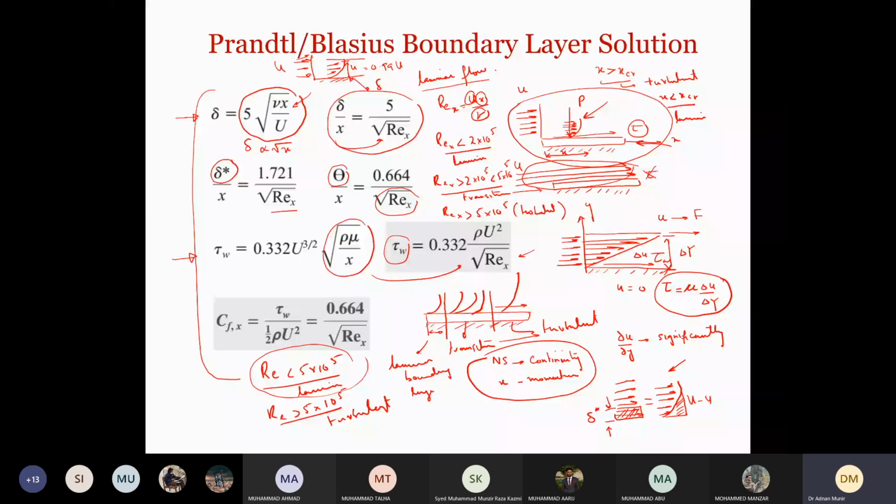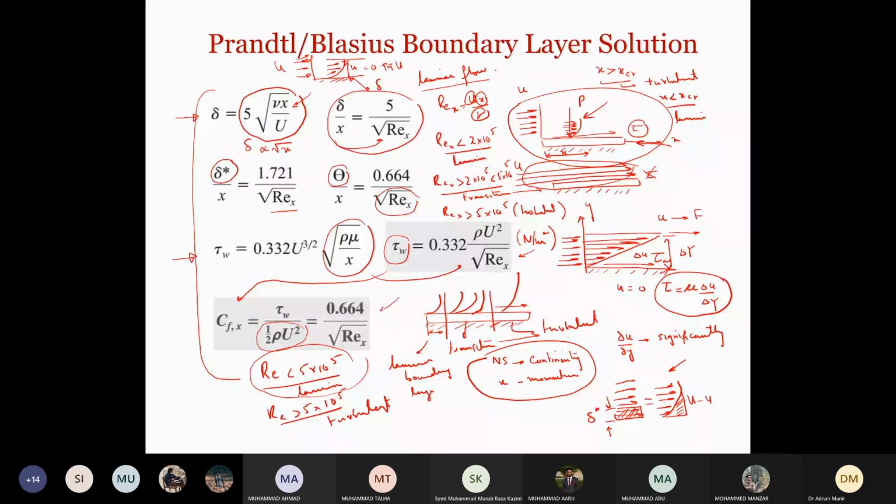And then this shear stress, which is in newtons per meter square, can be non-dimensionalized and represented as CFx, coefficient of friction. And then that will be tau omega divided by half rho U square. So we are dividing it by this quantity to non-dimensionalize the shear force. And we come up with this equation, right?